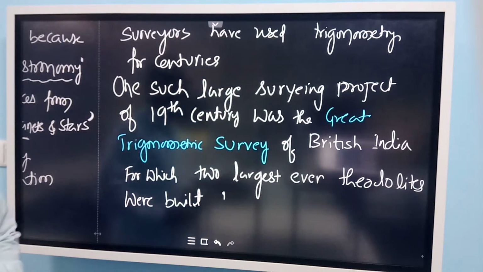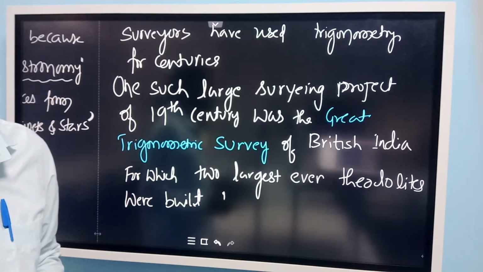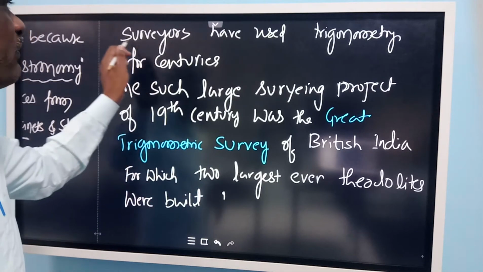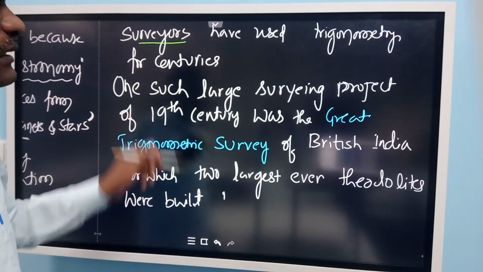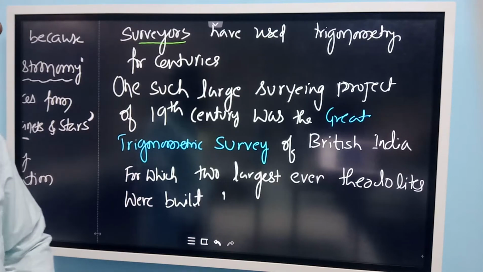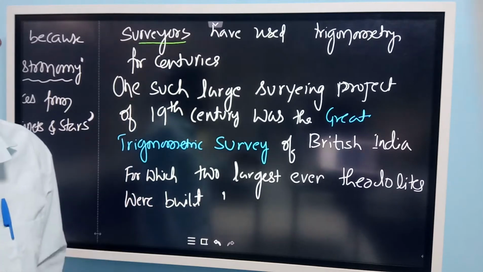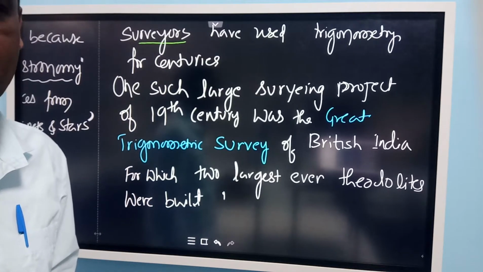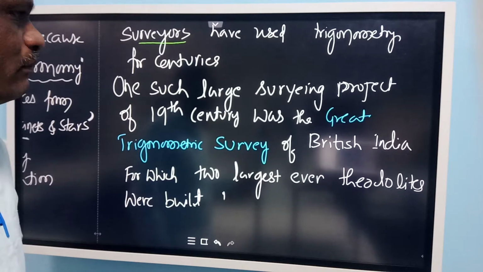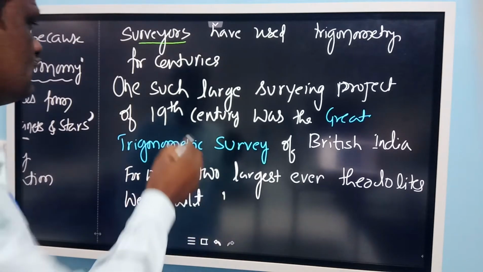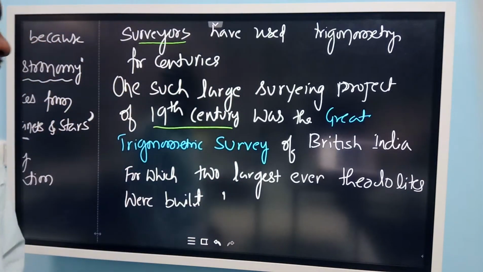So now surveyors also use this trigonometry. For many centuries, surveyors have used it to measure the Earth's surface. One such large surveying project took place in the 19th century by the British people. They surveyed India. The maps that we are using presently, the village map or the district map, everything was done by these British people only. This was conducted in the 19th century.